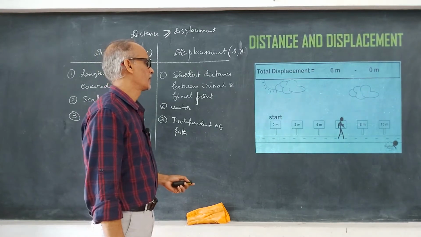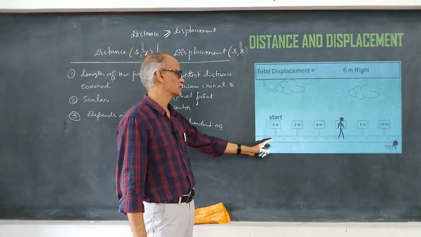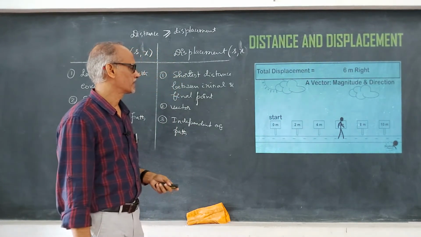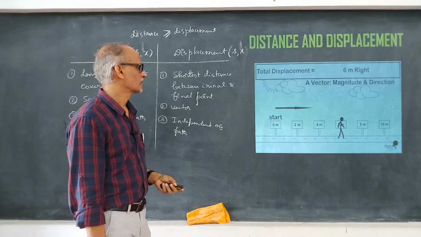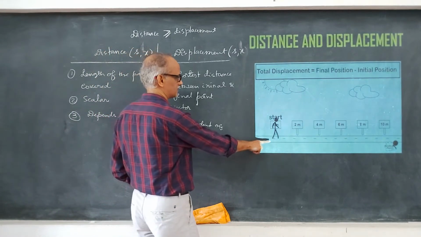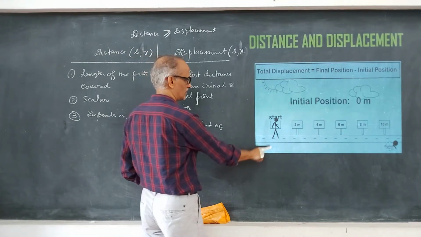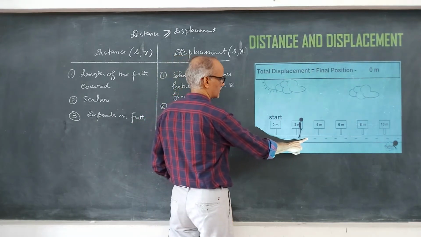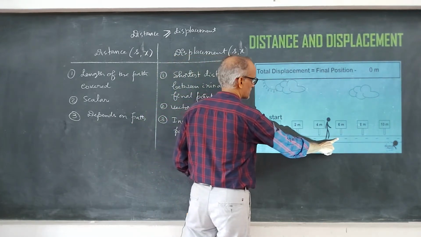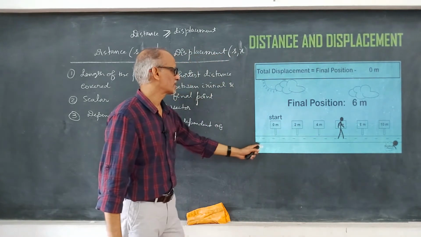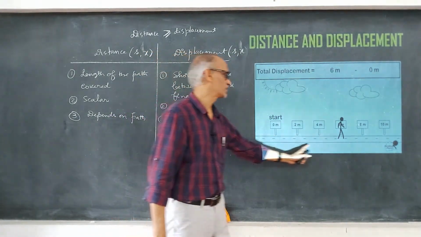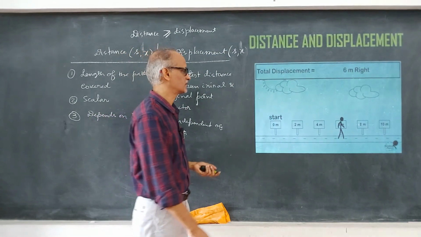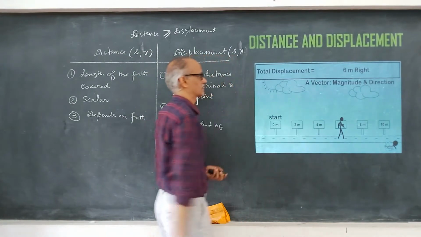So a man starts from 0 here. This is 0. And then he moves along a straight line. Let's see, he starts from 0 and then he walks like this, 2 meter and then 4 meter and then he comes and stops here, 6 meter, correct? So what is the initial position? 0. What is the final position? 6. So what is the displacement? 6 meter. In which direction? In this particular direction, correct?